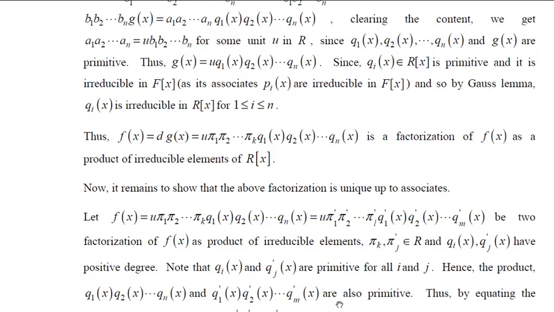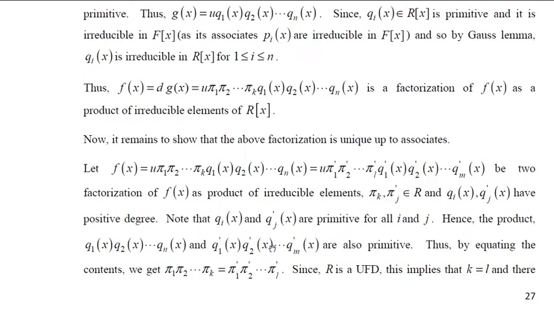So these are primitive polynomials. Now equate the contents. These are constants, these are also constants. So content of these into content of this, because these are primitive, these are also primitive, right? So we are going to get content of this is 1, content of this is 1. Therefore, product of pi 1 to pi k is equal to pi 1 dash to pi l dash.